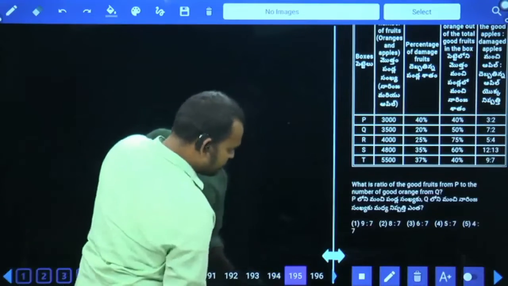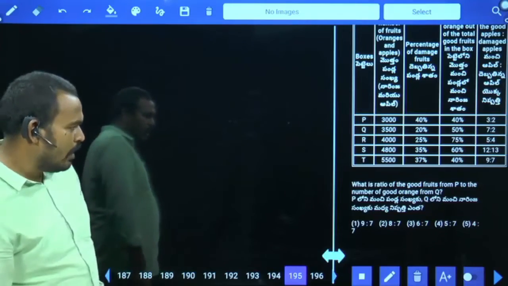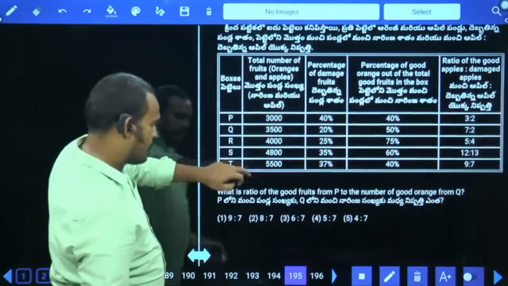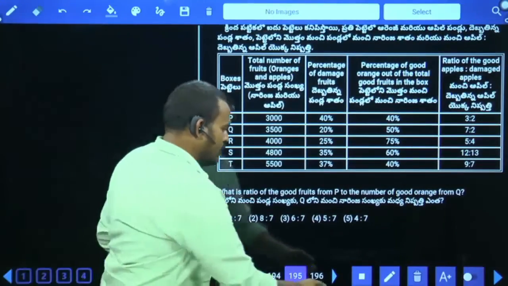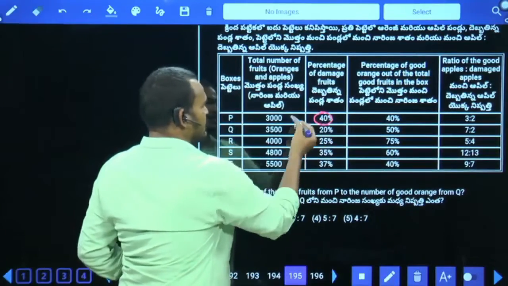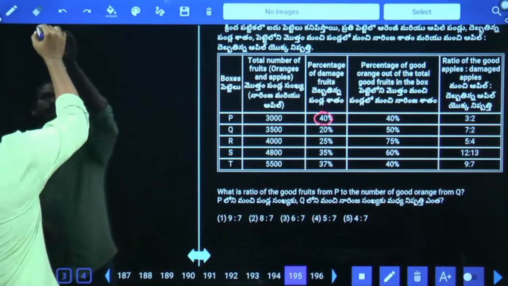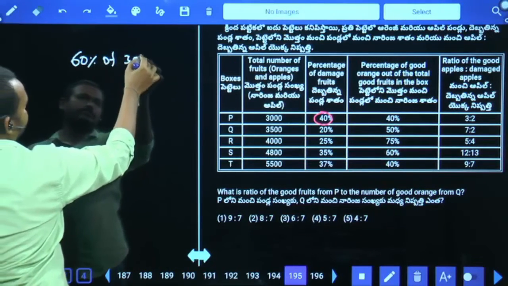Question number 195. What is the ratio of the good fruits from P to the number of good oranges from Q? Good fruits from P. Already 40% are damaged, means good fruits are 60%. 60% of which one? 3000. 60% of 3000 are good fruits.